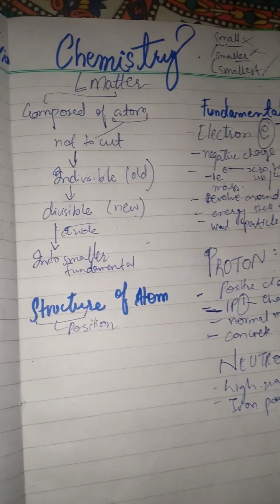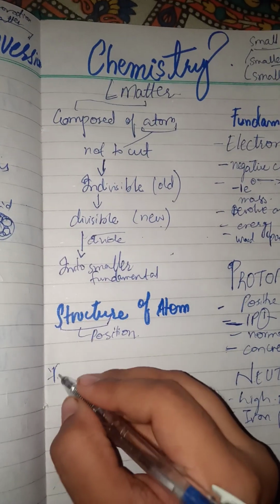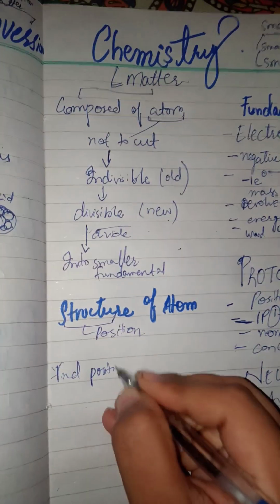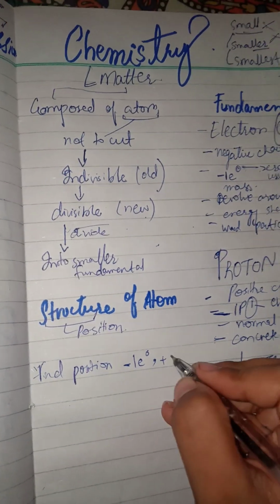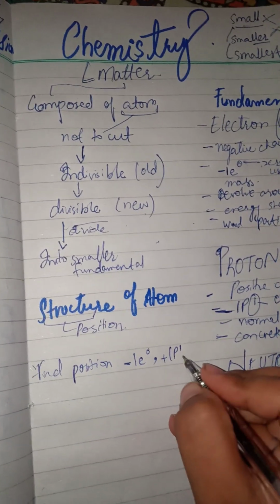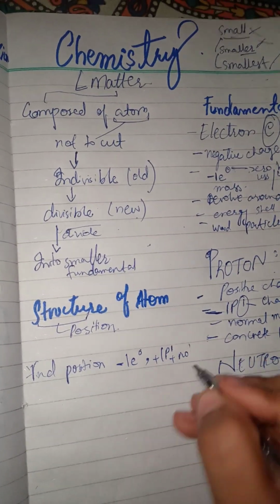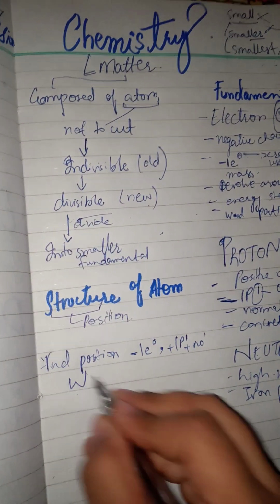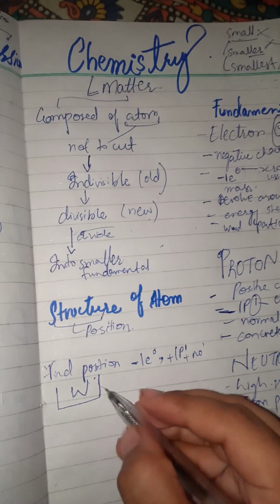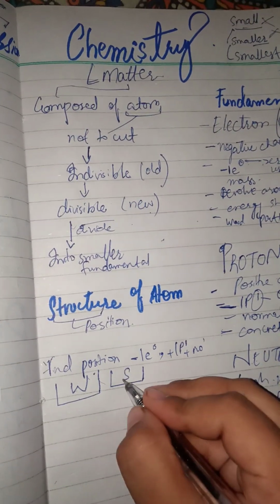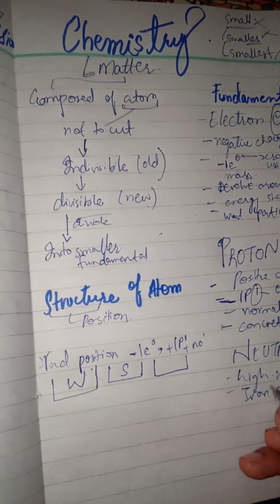Okay, so now if we talk about the position, or if we need to find the position of an electron. This is one electron which has zero charge, as we know. This is one positive charge, plus, or this is no charge. Okay, so now we have taken W as wood, this is one container where we have placed only the electron particles. This is the second, where we have only placed the concrete particles, and this is the third, where we have only placed iron particles.